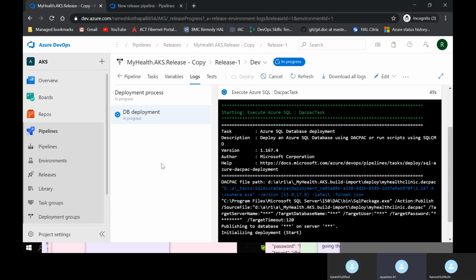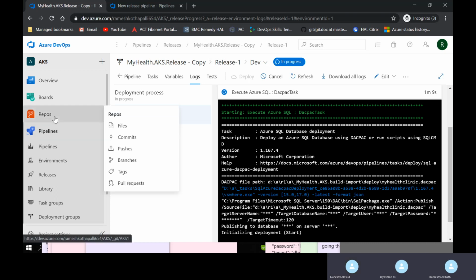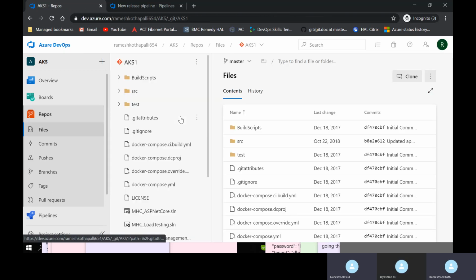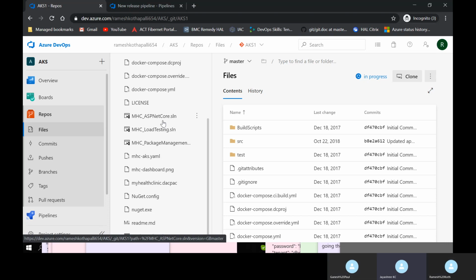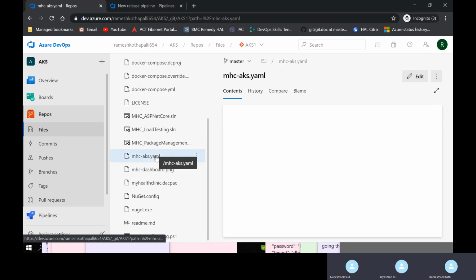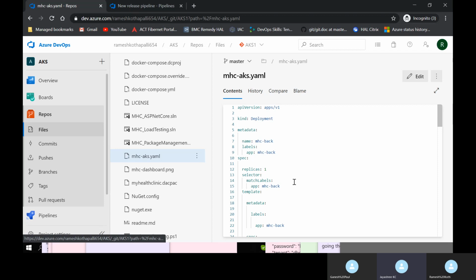Before that, I'll tell you what is the YAML file that this particular application is considering. Because now we are only setting up the release pipeline and the build pipeline. We don't know what this build is actually doing, correct? I want you to go to Azure Repos. Here you see a file called mhc.aks.yaml. So this is the YAML file that AKS is using.